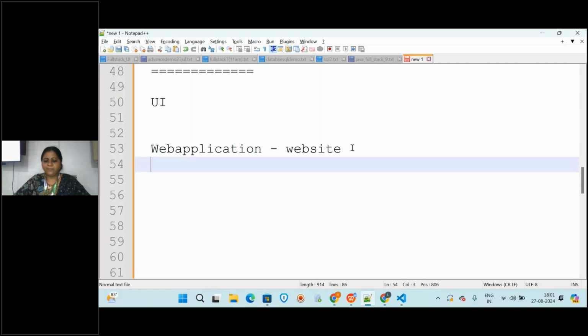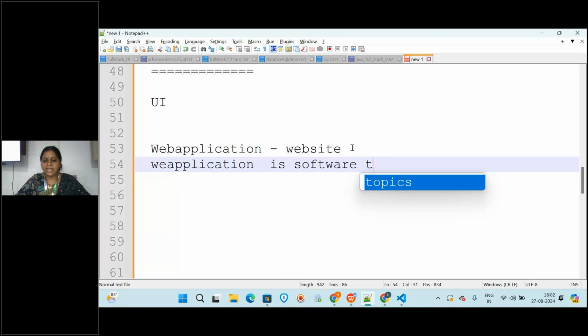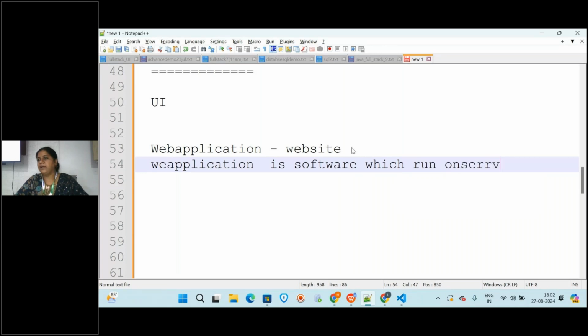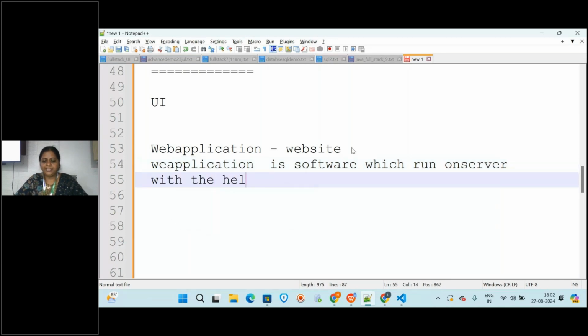So first I will be telling about the web application. A web application is nothing but a software. It is a software which runs on a server, with the help of the internet.